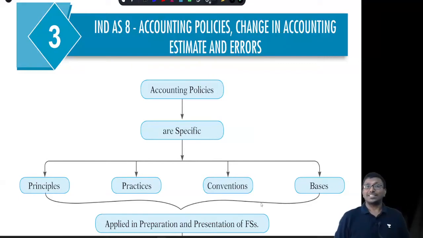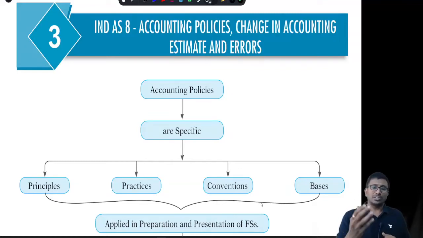Let's have a look at Ind AS 8: accounting policies, change in accounting estimates, and errors. These charts are from my textbook Fast Track Quick Revision of Financial Reporting. This will have the entire financial reporting, 100% of the syllabus, in chart format. You can order it on Amazon, Flipkart, and in the market, or from my website, ravikanthmiriyala.com.